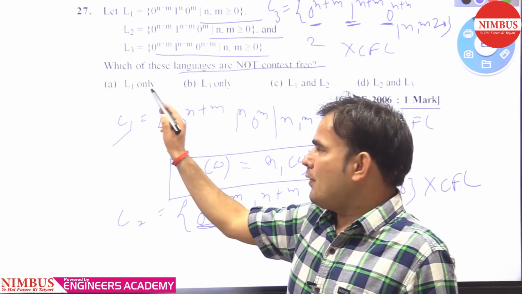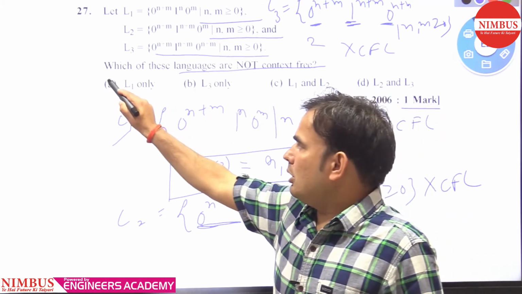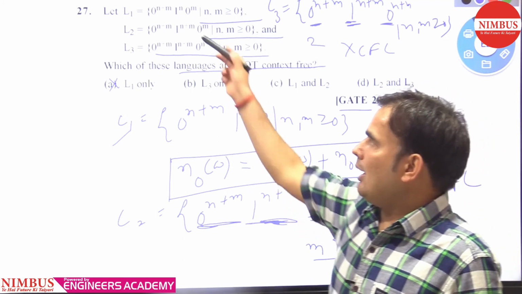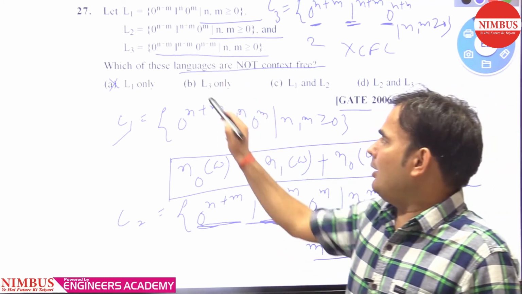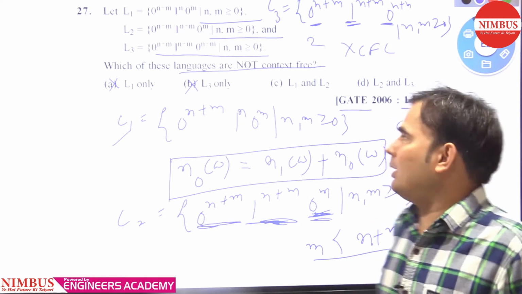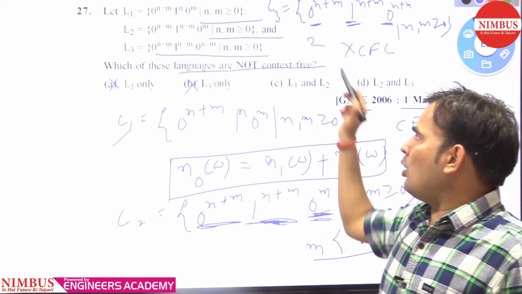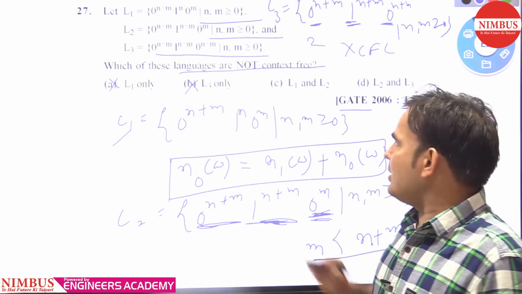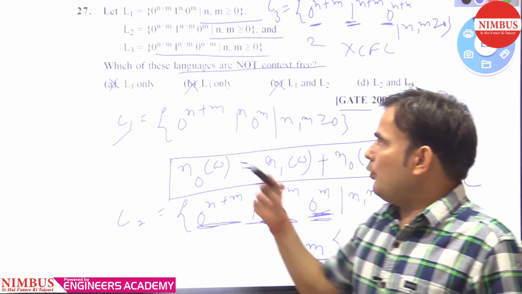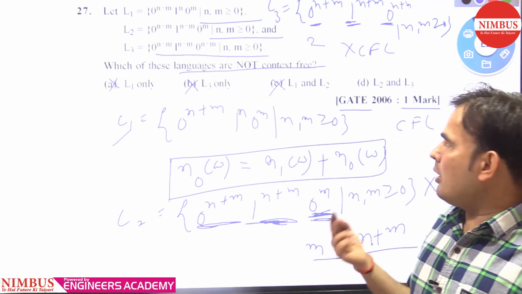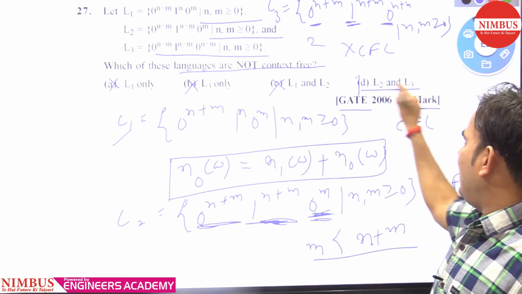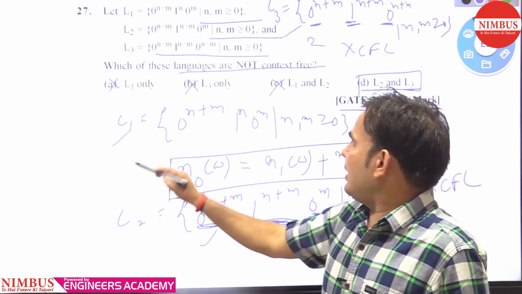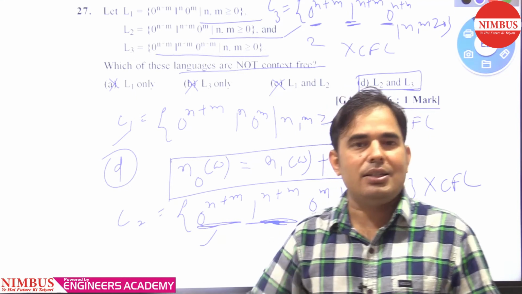L1 is not CFL? No, L1 is CFL, so that's why it is a wrong option. L3 only? No, L2 is also non-CFL, so that is also a wrong option. L1 and L2 both are not context free? No, as we know, L1 is a context free language, so this option is also wrong. So which two languages are not context free? L2 and L3, as we can see from here and here. So which option is correct? Option D is correct.